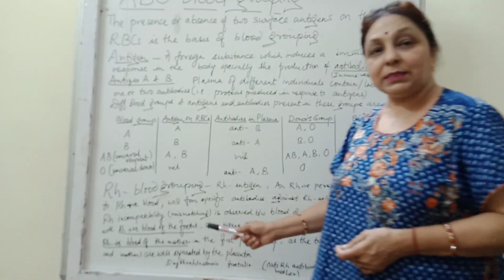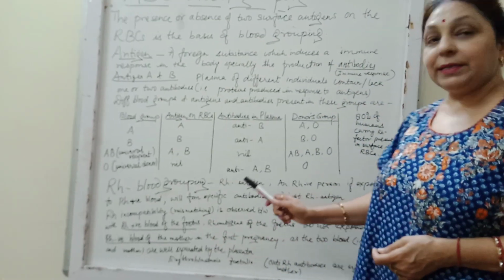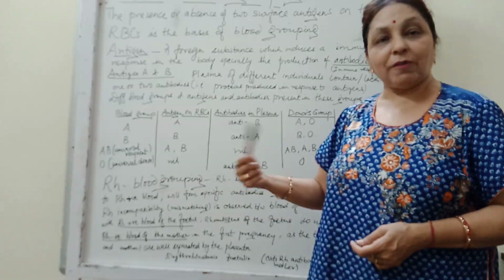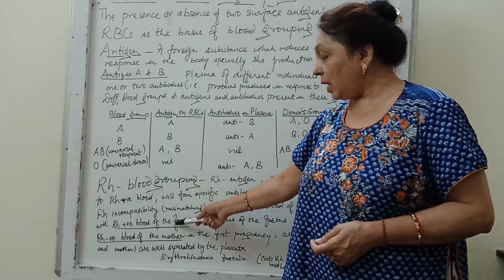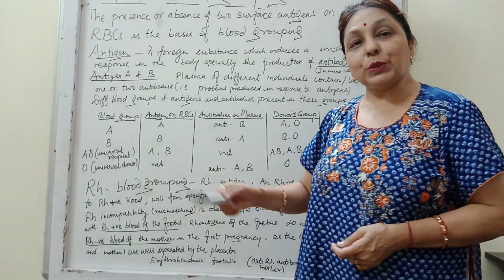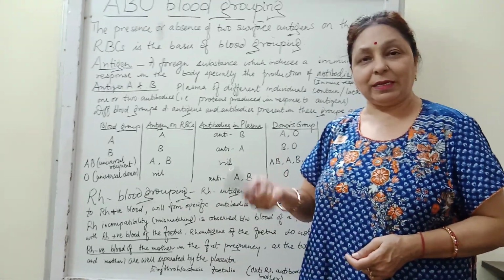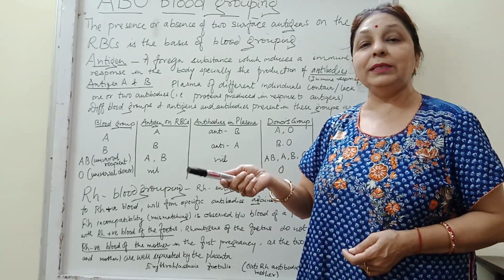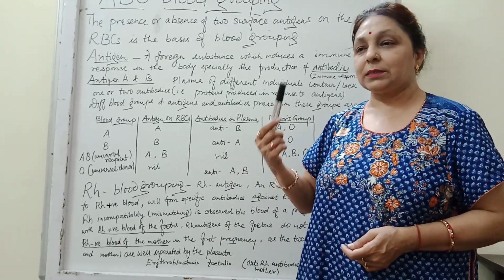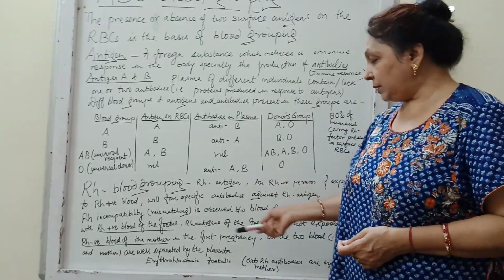This example is this: the mother is Rh negative. She is developing a fetus in her womb. The fetus is Rh positive. So this fetus is well developed and formed, and then later on during the parturition, it is expelled out of the birth canal.